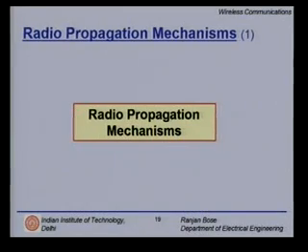Now, let us briefly look at some radio propagation mechanisms. So, in the previous slide, as the phone moves away from the base station, its power will be changing continuously. So, the receiving power at the mobile station is also changing. As we move away from the base station, clearly the path loss increases, and continuously the power received at the mobile station changes. It keeps on going down as you move away.